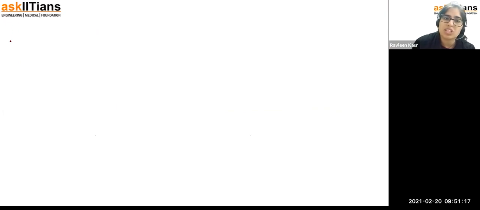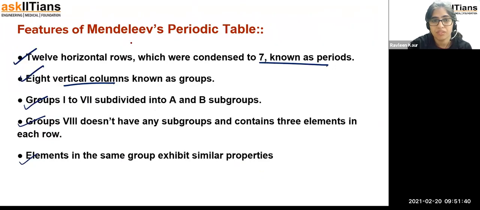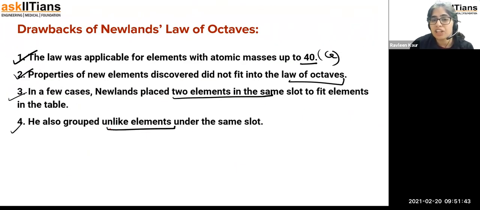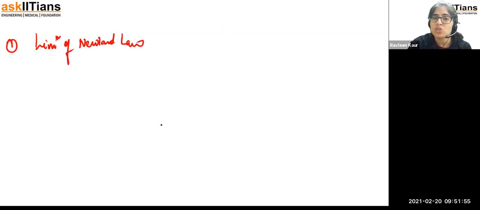I hope what we have discussed today is going to be very clear to you. First of all, we discussed the limitations of Newland's law of octaves: after calcium, no more elements could be discovered, and he placed things in the same slot. For example, I showed you in the last class, on the right hand side, there were two elements placed in the same slot. That was also not valid.